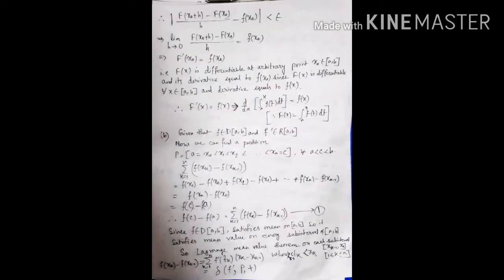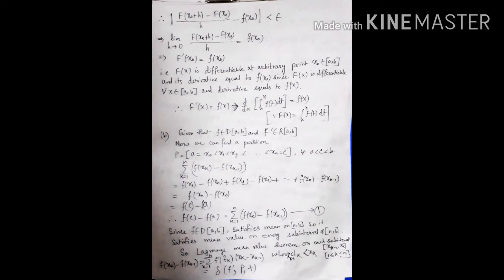Now this is less than epsilon by h integration x0 to x0 plus h dt, which is equal to epsilon. Therefore mod of ((F of x0 plus h minus F of x0) by h minus f of x0) is less than epsilon.